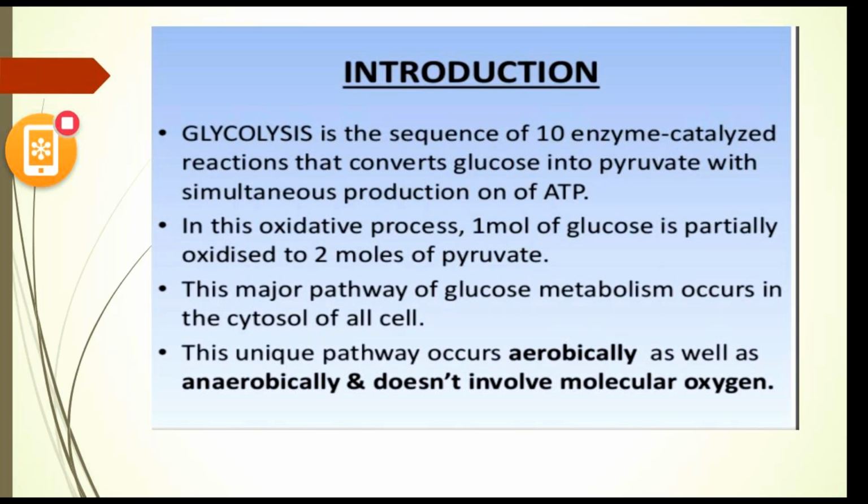The major pathway of glucose metabolism occurs in the cytosol of a cell, and this process can occur aerobically as well as anaerobically; it does not involve molecular oxygen. These 10 steps are common for both aerobic and anaerobic respiration. There is a net gain of 2 NADH plus H plus and 2 ATP molecules in glycolysis. So, next slide.